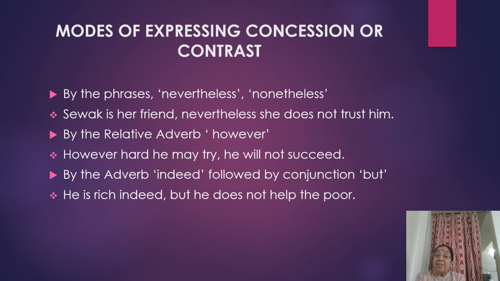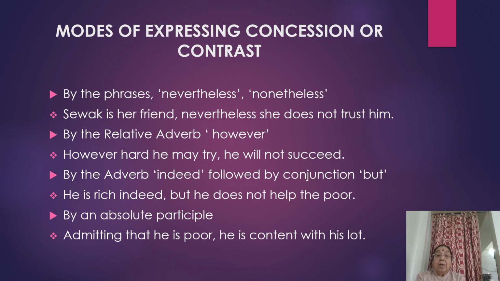Here we are emphasizing the fact that he is rich. That is why we are using indeed. So this is a mode of expressing. And then finally, it is by an absolute participle. You know what is a participle? A participle is a verb which does the function of an adjective. Now, we have used here absolute participle, admitting that he is poor, he is content with his lot.